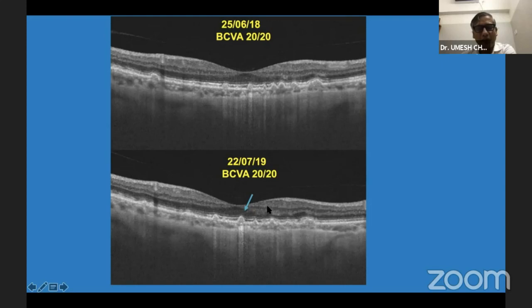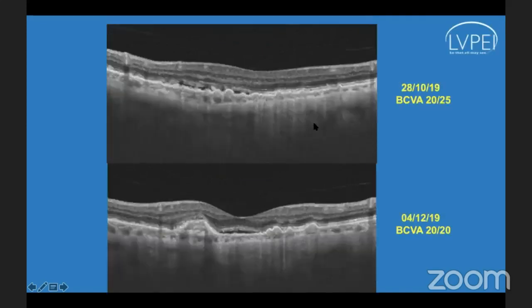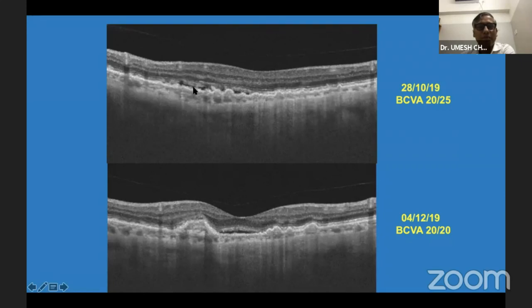The vision was 20/20, hence the patient was not suspected of having neovascular disease. 2 months later, the patient presented with symptoms where we can see appearance of the subretinal fluid. With the injections, the vision improved, but there was a persistence of subretinal fluid, and the drusen height had increased, and the RPE layer was thicker and hyperreflective.